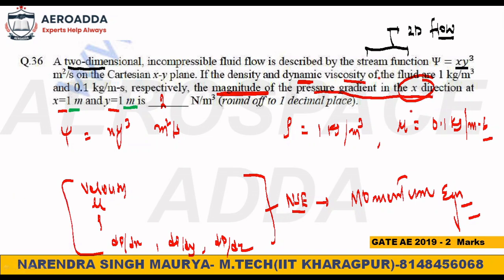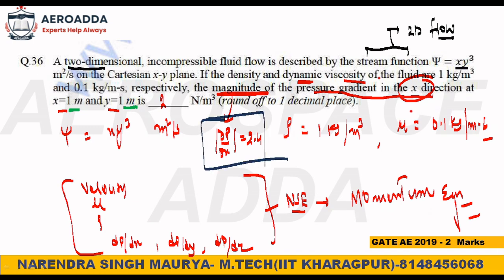If you put the minus sign, it will be wrong; it will read minus 2.4 and you will get 0 marks. That's my point. Because they have said magnitude, the ∂p/∂x magnitude you have to write is 2.4. Simple only.